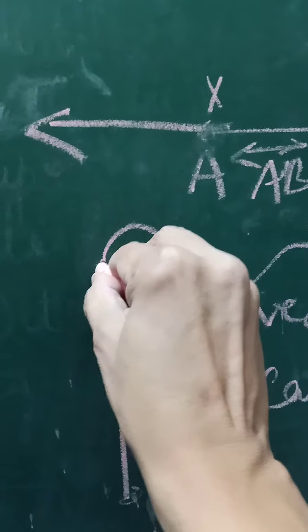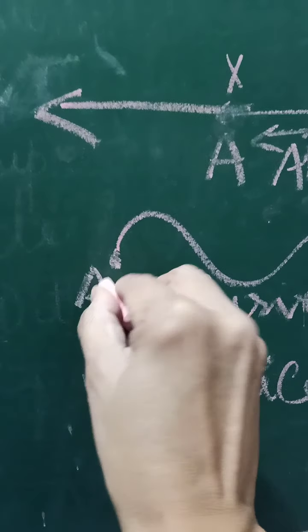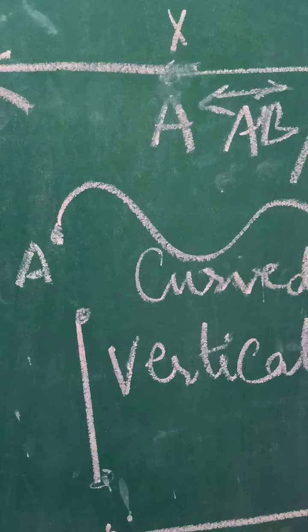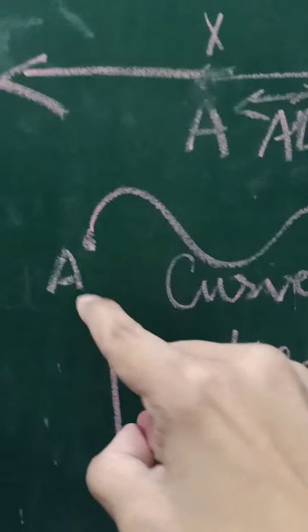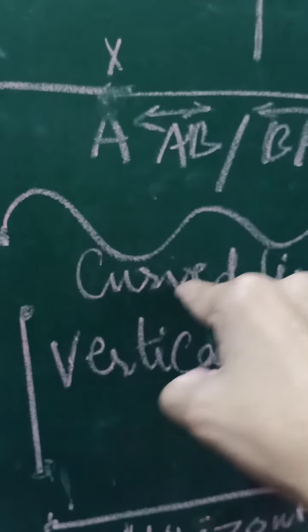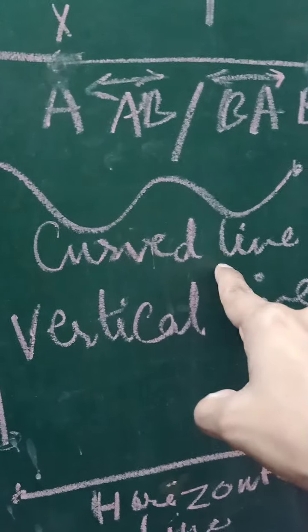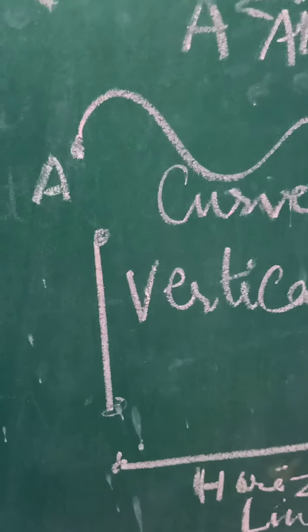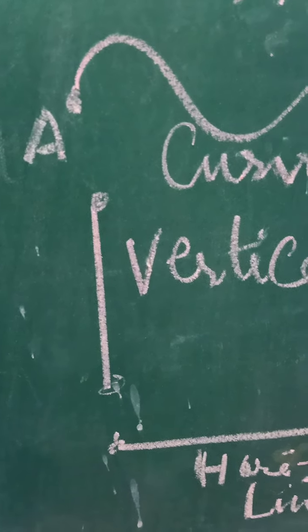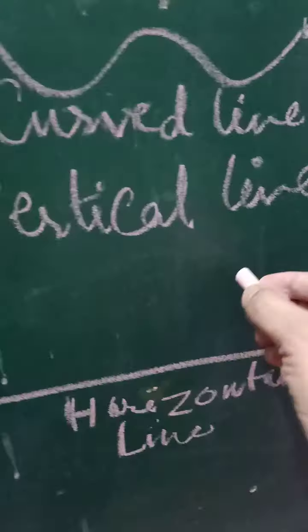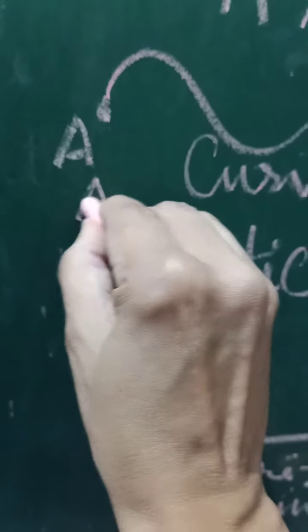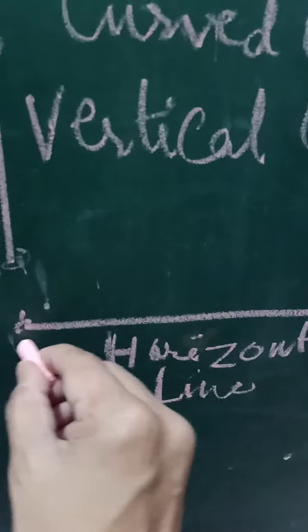Suppose this is point A and this is point B, and it looks like a curve, so it is a curved line. A line may be a vertical line or a horizontal line.